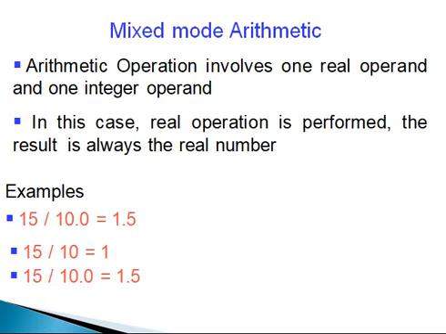So up to now we saw integer arithmetic and floating point arithmetic separately. Now we will discuss mixed mode arithmetic. When an arithmetic operation involves one real operand and one integer operand, the real operation is performed and the result is always a real number.